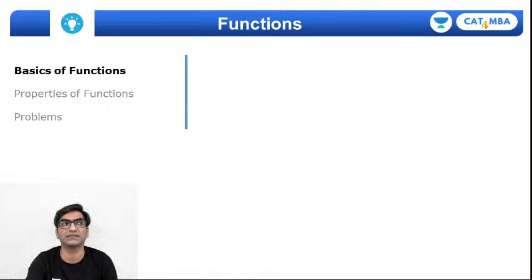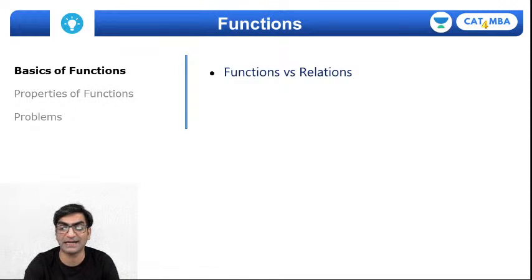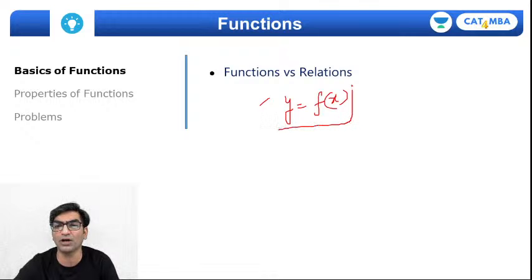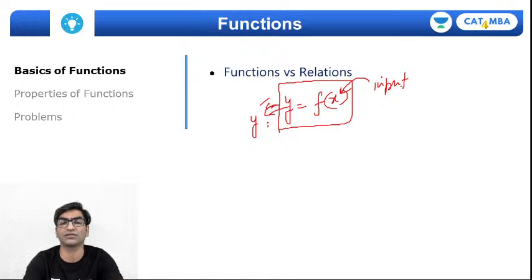We're dealing with functions and their basic properties. First and foremost, let's understand the meaning of a function. A function is defined as y is equal to f of x, right? It's like a black box where I input values in x and what I get as output is the function value, that is y. So inputs will lead me to outputs. That's what a function is.